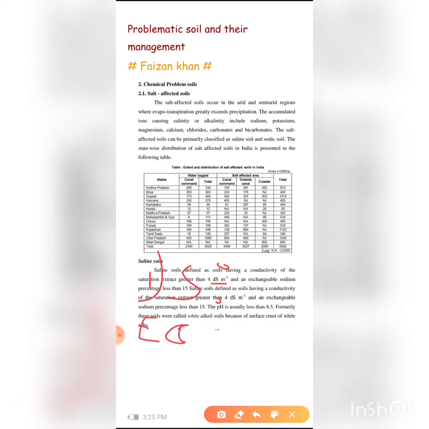EC means electrical conductivity, or saturation extract, which is greater than 4.